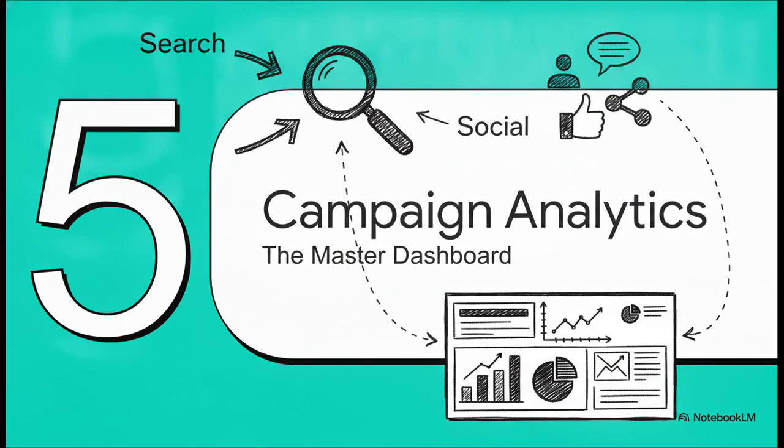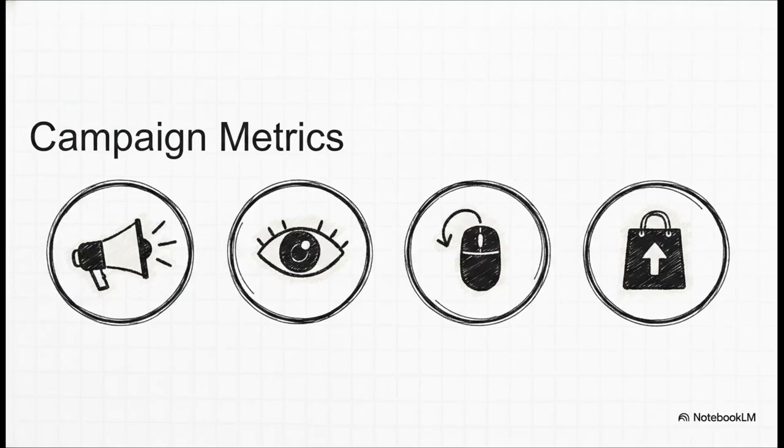Finally, bringing it all together with Section 5, Campaign Performance Analytics. When it comes time to evaluate an overarching initiative, we have to track funnel velocity. Interpreting campaign performance basically means analyzing how efficiently your top-of-funnel metrics bleed down into bottom-of-funnel actions. Reach and impressions cast that initial wide net, but the true health of the campaign is determined by the ratio of that reach to active clicks and ultimately conversions.